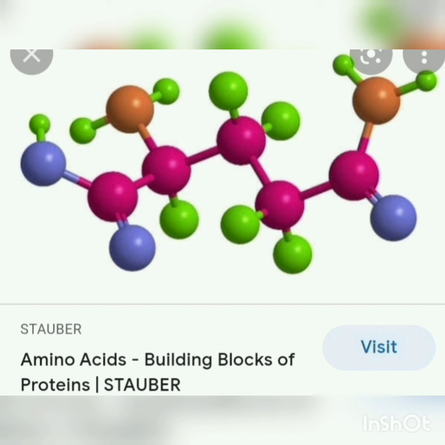These 9 essential amino acids we get from food. And the non-essential amino acids our body can produce. They are alanine, arginine, asparagine, aspartic acid, cysteine, glutamic acid, glutamine, glycine, proline, serine and tyrosine.